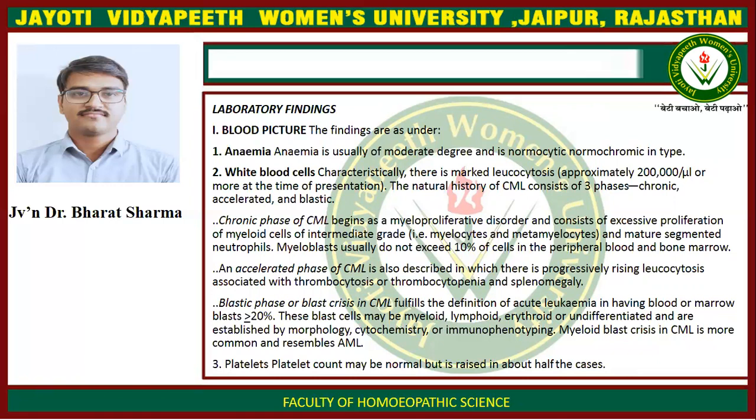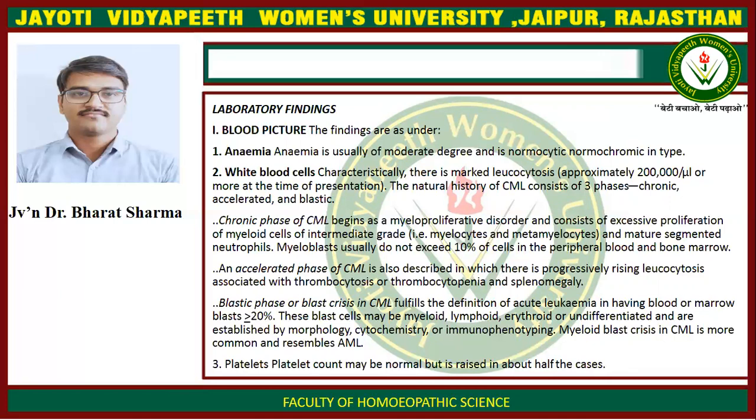Chronic phase of CML begins as a myeloproliferative disorder and consists of excessive proliferation of myeloid cells of intermediate grade and mature segmented neutrophils. Myeloblasts usually do not exceed 10% of cells in the peripheral blood and bone marrow. An accelerated phase of CML is also described in which there is progressively rising leukocytosis associated with thrombocytosis or thrombocytopenia and splenomegaly.